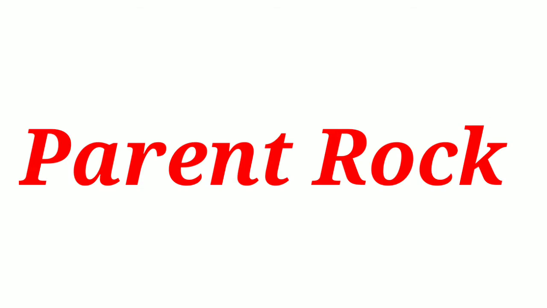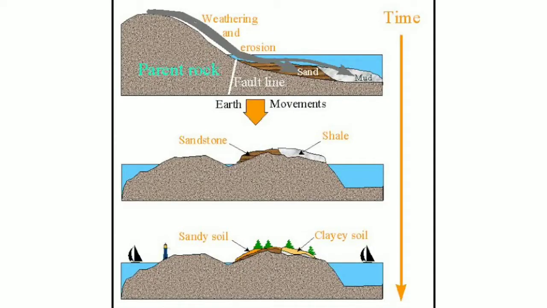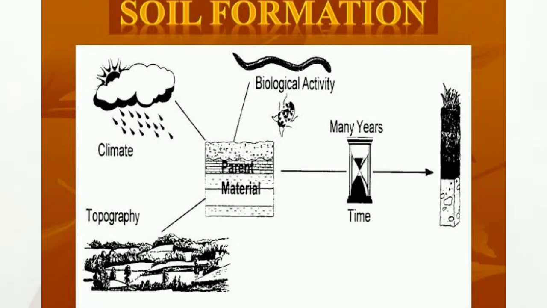As I have explained right now, parent rock is the source of rock pieces which makes the soil. So in this manner, parent rock decides the texture, appearance, color, mineral content and the capacity to absorb water of the soil. It means whatever are the features of a soil, those features are being decided by its parent rock.